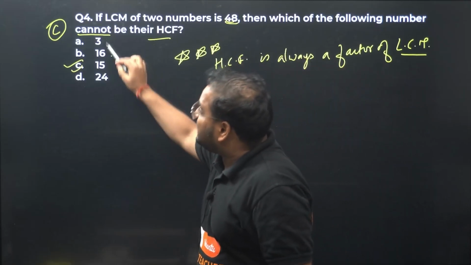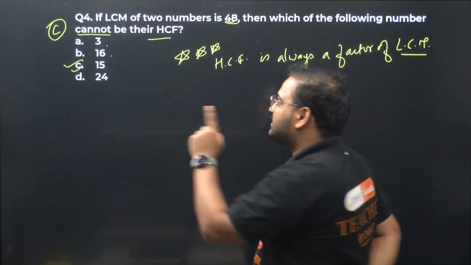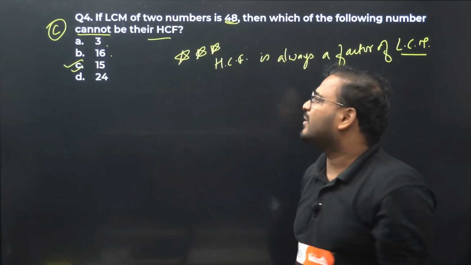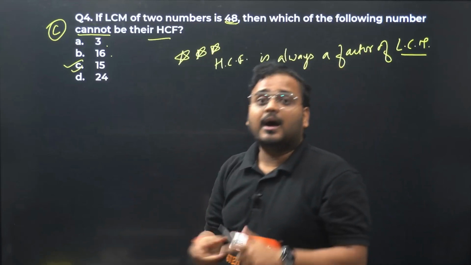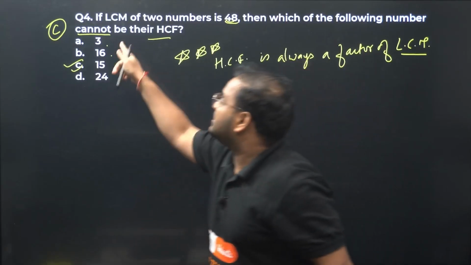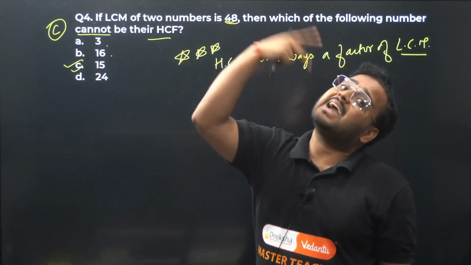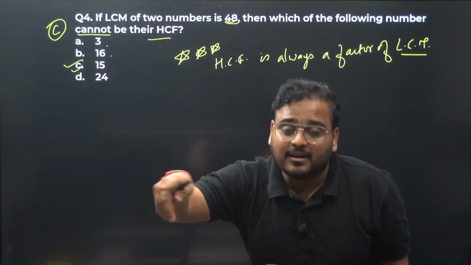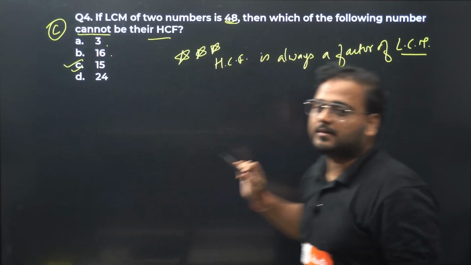I'm not saying that 3, 16 and 24 are the HCF. Understand this. Because you might be thinking, sir, how can there be 3 different HCFs? There is not. I'm not saying that. What I'm saying is 3, 16 and 24 are factors of 48. It means they can be HCF. But 15 is not a factor, so it can never be HCF. Option C is correct.